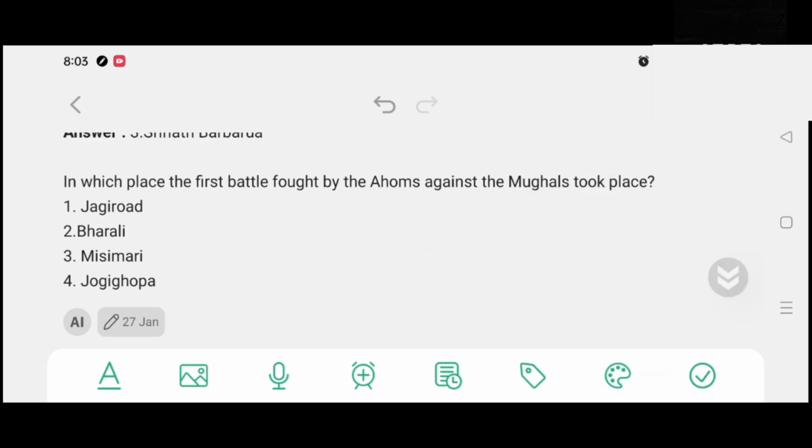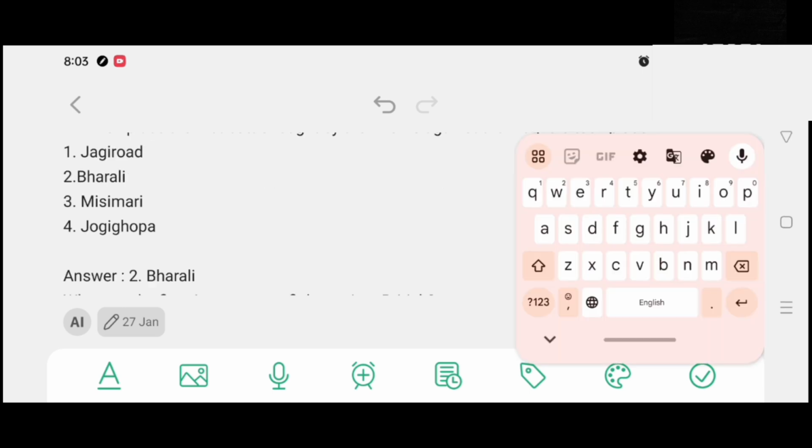In which place the first battle fought by the Ahoms against the Mughals took place? Option number 1, Jagir. Option number 2, Bhorali. Option number 3, Misimari. Option number 4, Jogi Khopa. And the correct answer is option number 2, Bhorali.